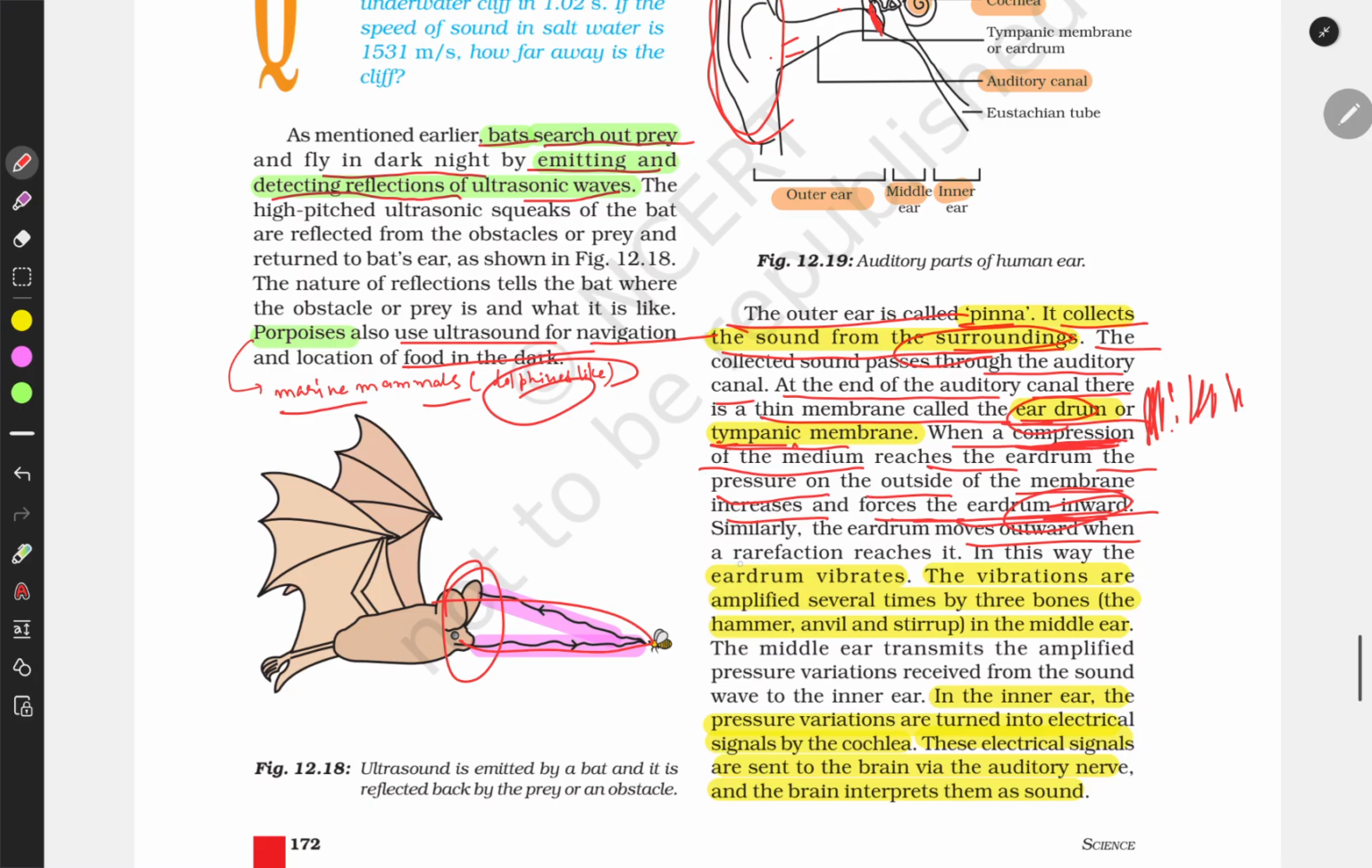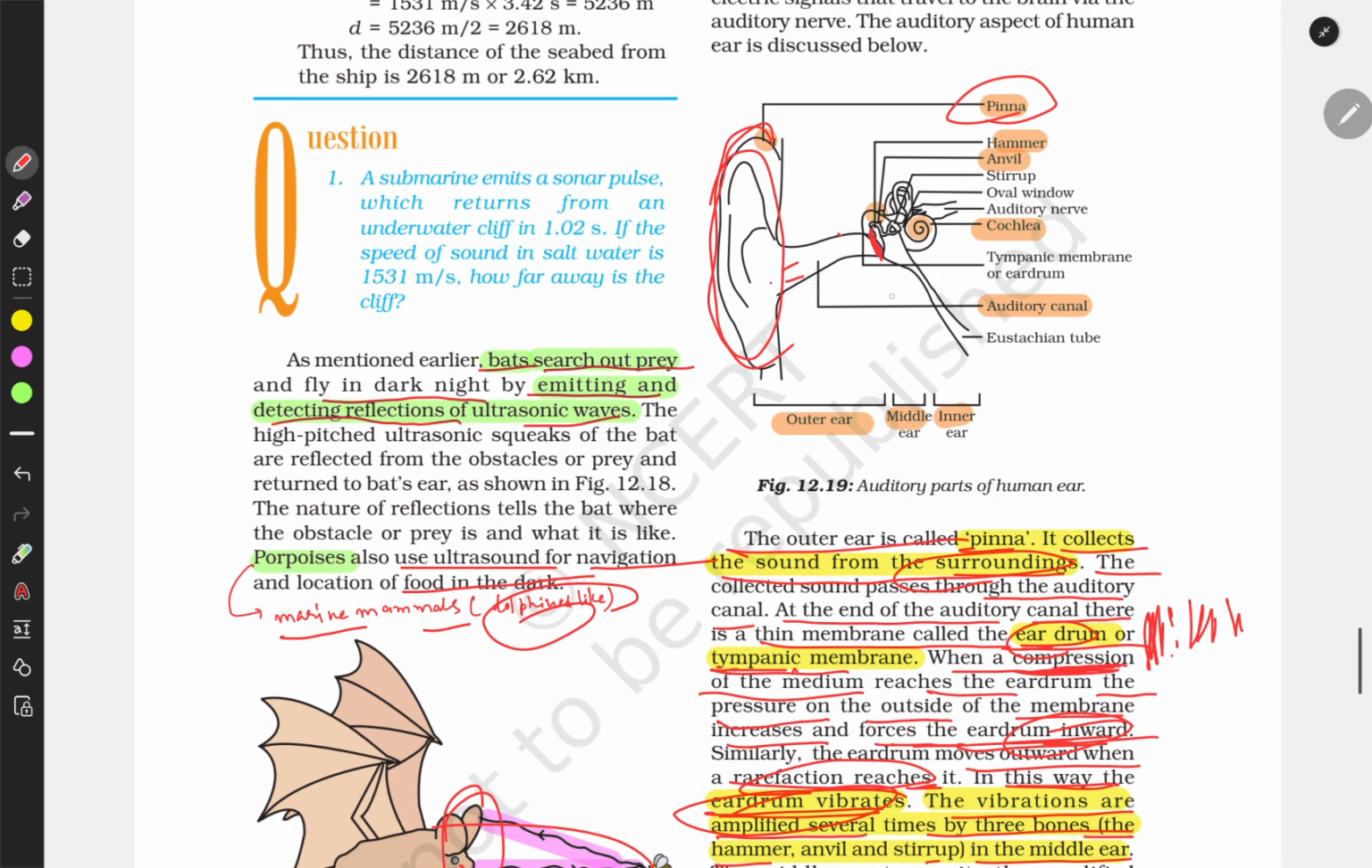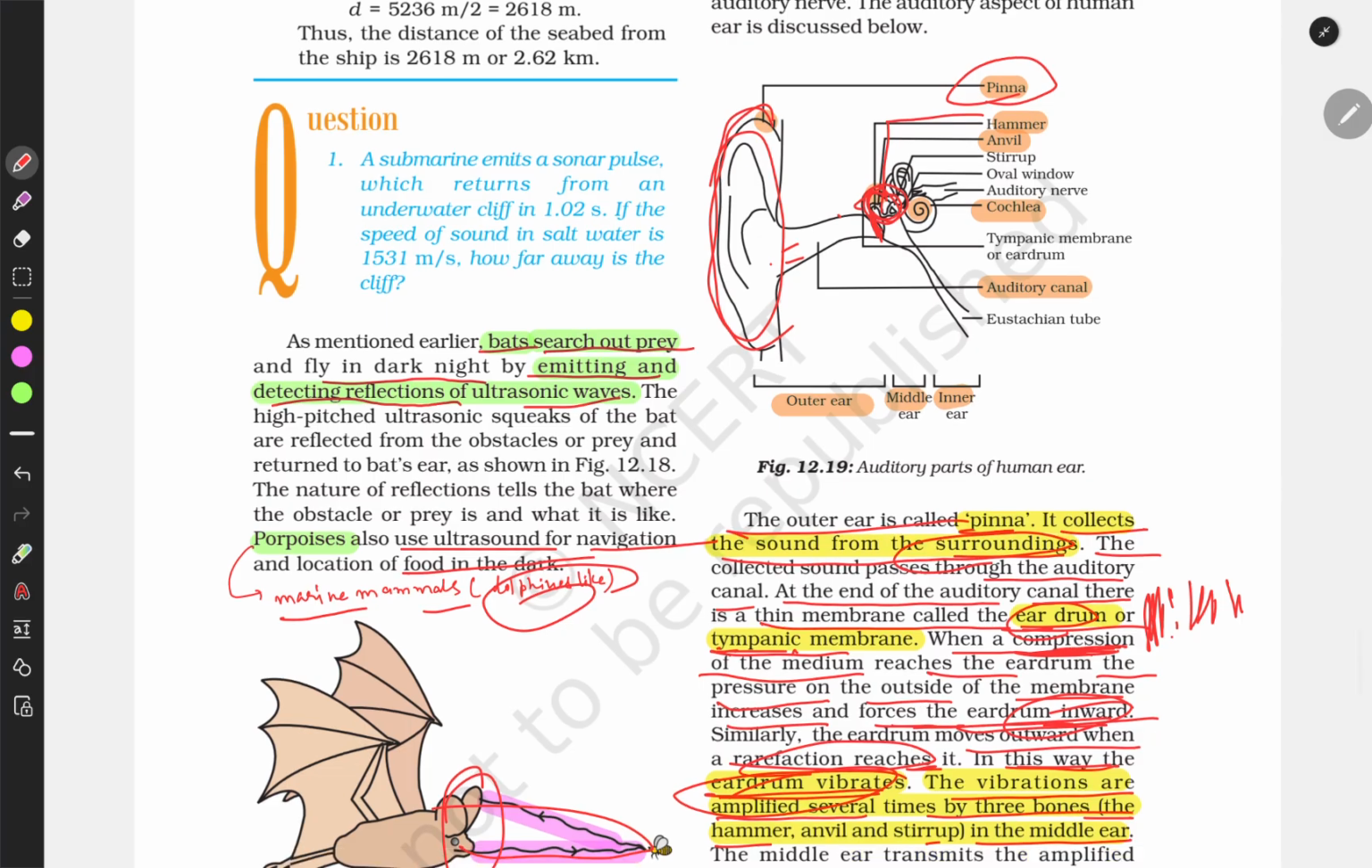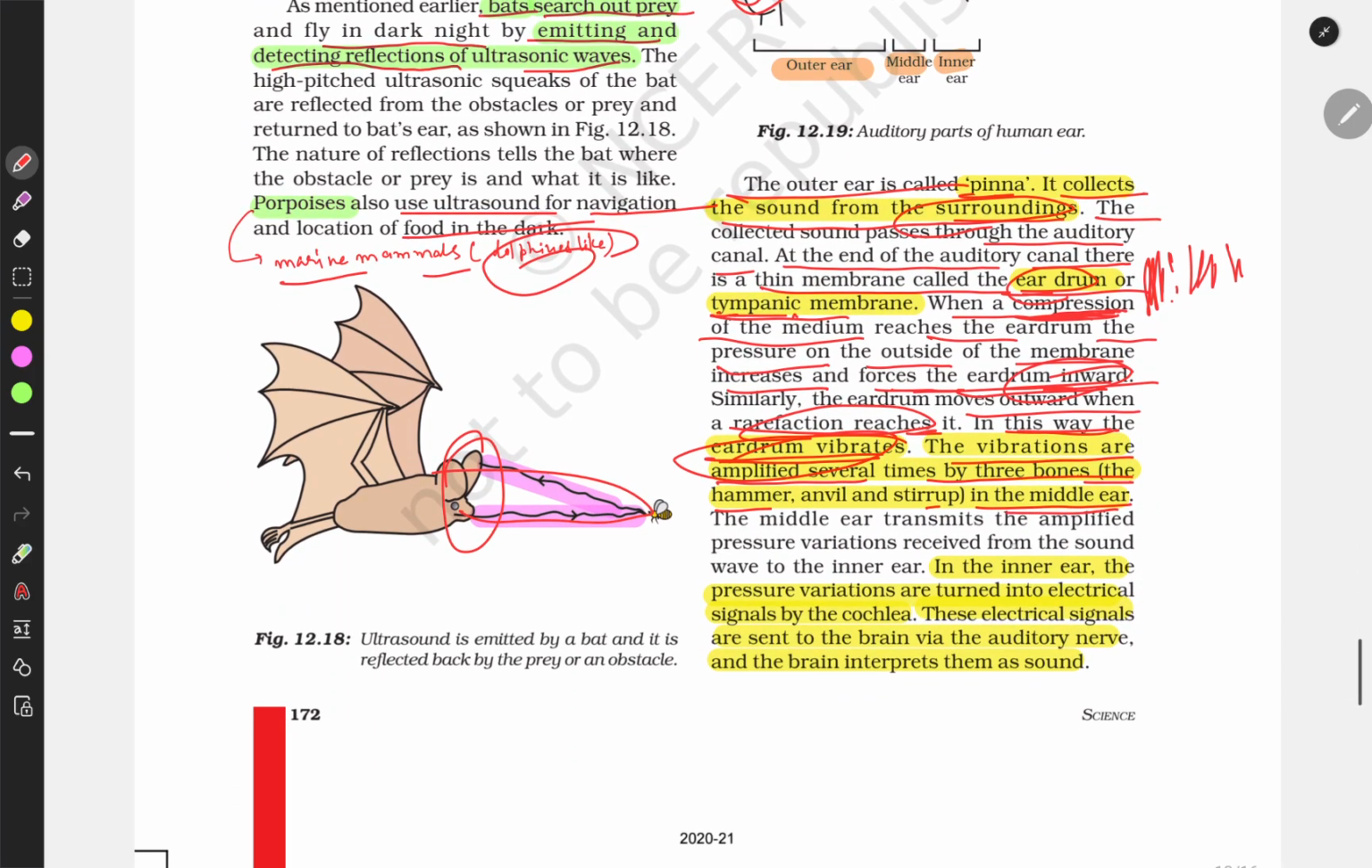Similarly, the eardrum moves outwards when the rarefaction wave reaches it. In this way, the eardrum vibrates. These vibrations are amplified several times by three bones: the hammer, anvil, and stirrup in the middle ear. By these three bones, the vibration is amplified. The middle ear transmits the amplified pressure vibration received from the sound waves to the inner ear. So the amplified sound goes to the inner ear.